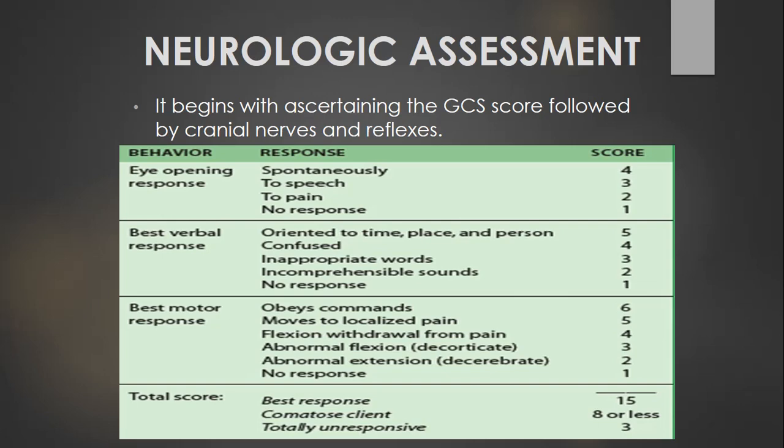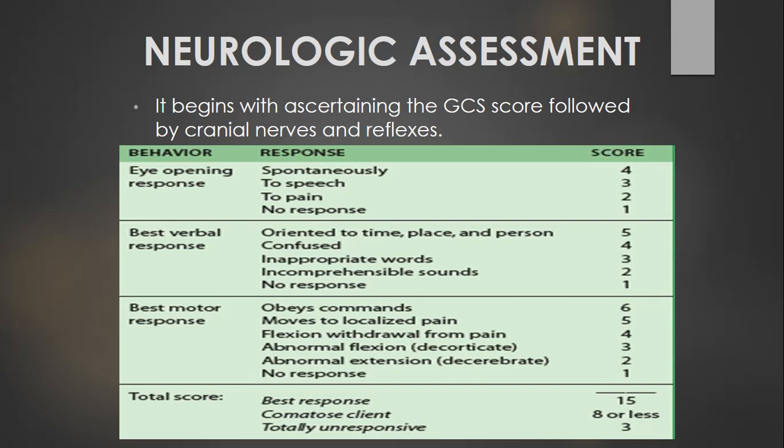If the patient is having spontaneous eye opening, we give it a score of 4. And if the eye opening is not spontaneous but he or she opens to speech, it will be 3. And if he or she is opening only to pain, then we give it a score of 2. And if there is no response even after pain, we give it a score of 1.